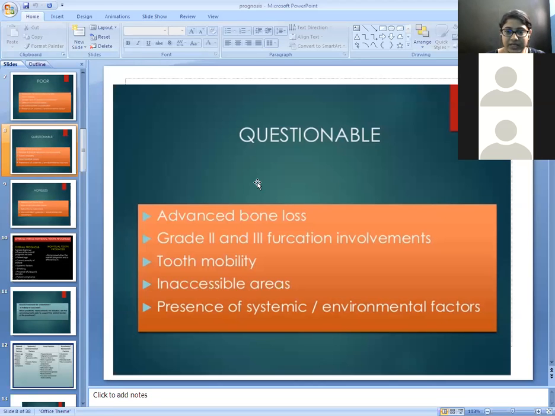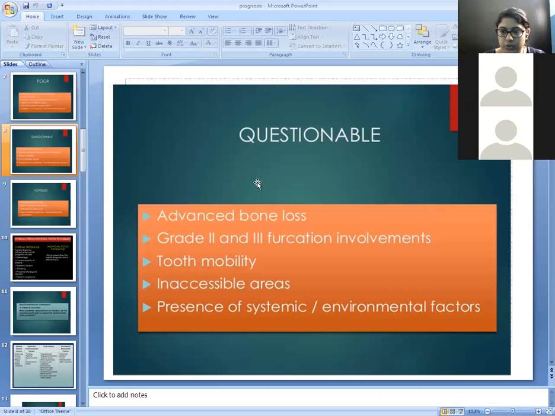And if the furcation is inaccessible, that means we cannot do any successful treatment with respect to that tooth, then the type of prognosis will be questionable. And the last one is the presence of systemic factors like diabetes, hypertension, any cardiovascular diseases, any cerebral, any respiratory diseases, then the type of prognosis will be questionable.